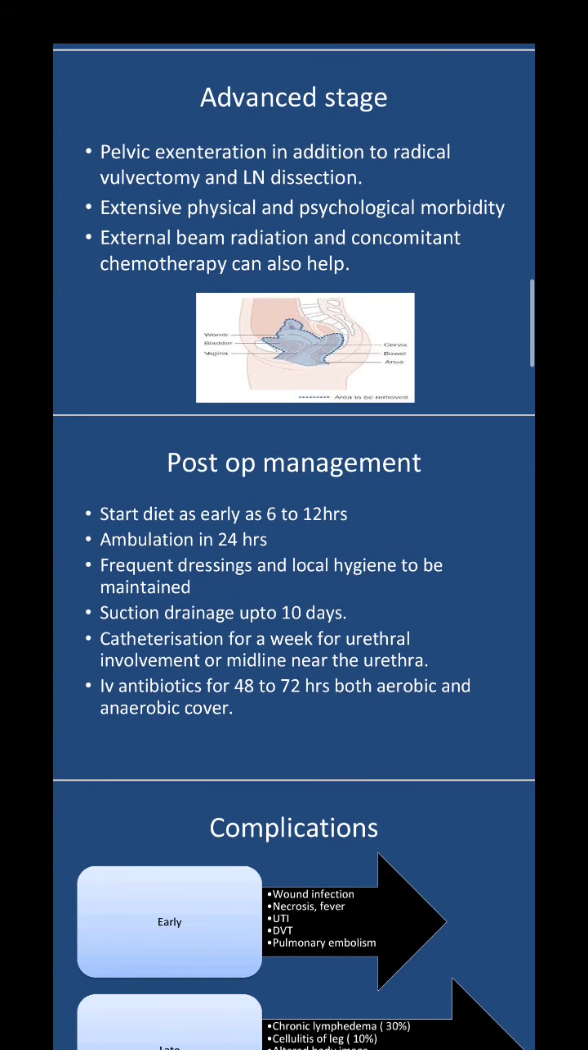So coming to post-op management. Post-op management in stage 1 and stage 2 malignancies is basically: you can start ambulation of the patient in 24 hours. Start diet in 6 to 12 hours. A regular diet can be started. Frequent dressings and local hygiene are very, very important. Suction drainage can be kept inside for up to 10 days. Catheterization of the bladder for a week for urethral involvement or midline lesions near the urethra. Otherwise not required; only for 48 hours you can catheterize the patient. And IV antibiotics for 48 to 72 hours. Both aerobic and anaerobic cover has to be given.